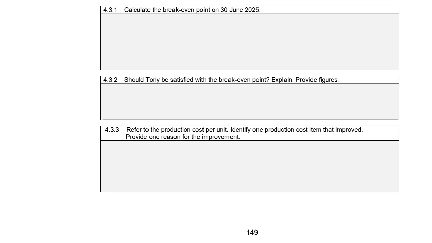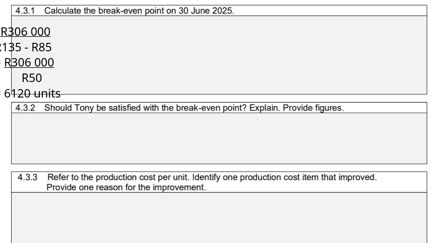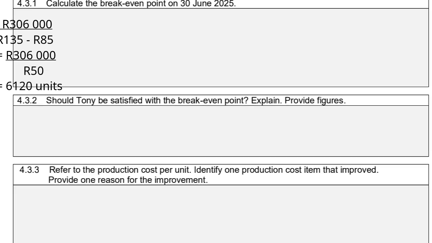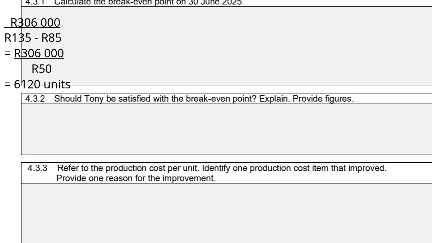(4.3.1), we need to calculate the break-even point. So remember, our formula for the break-even point is our fixed cost divided by the selling price per unit minus the variable cost per unit. So it's going to be 306,000 divided by 135 Rand minus 85 Rand to give you 50 Rand per unit. So 306,000 divided by 50 Rand gives you 6,120 units.